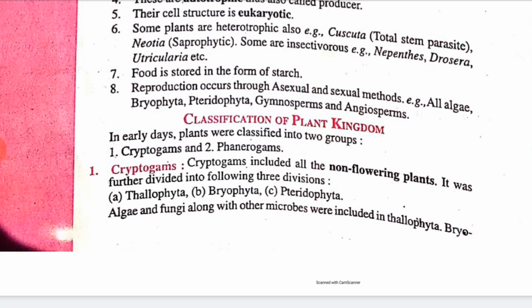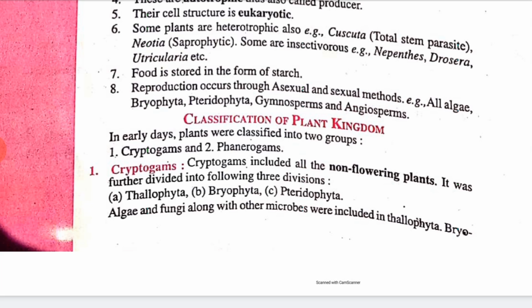So which type of plant is known as cryptogamous? It included all the non-flowering plants; the plants which are non-flowering are known as cryptogamous. It was further divided into 3 divisions, that is thallophyta, bryophyta and pteridophyta.